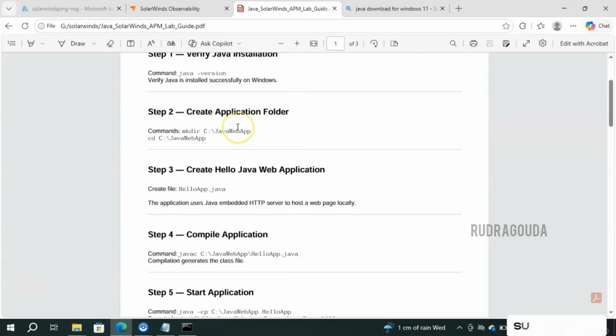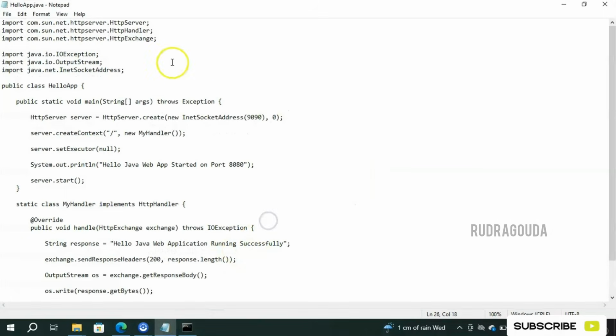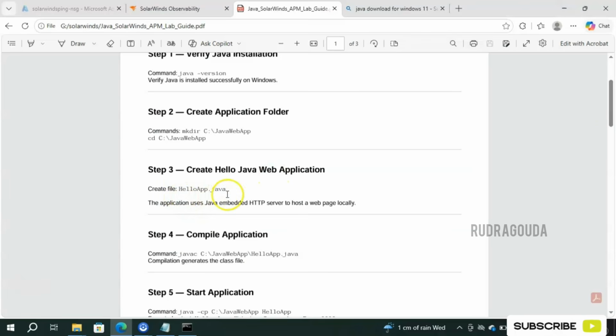Inside the Java Web App directory, you need to create a file called Hello Java. Okay, a Hello Java app file needs to be created inside the Java Web App. And inside that app, you need to put all this data. So this is the code which is written in the Java language, and we need to put this particular information inside the Hello Java app.